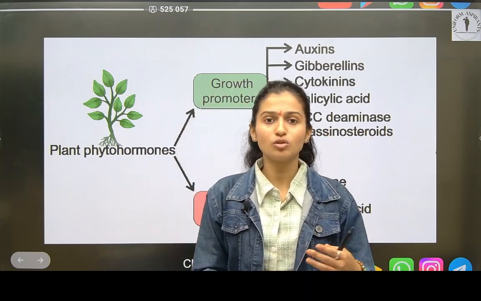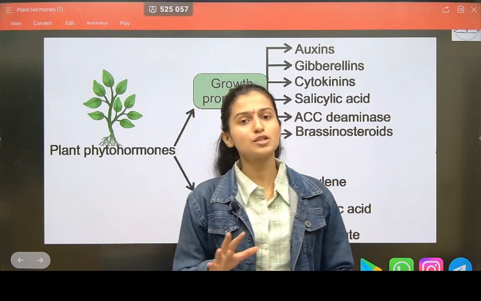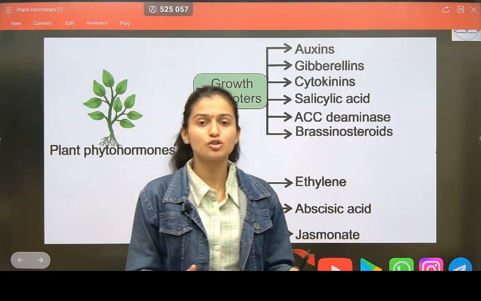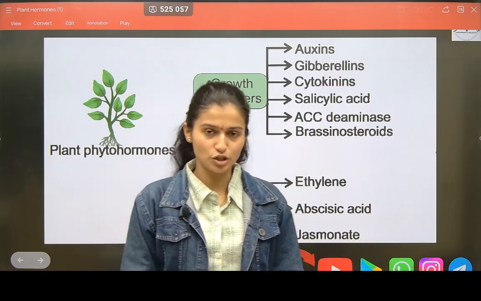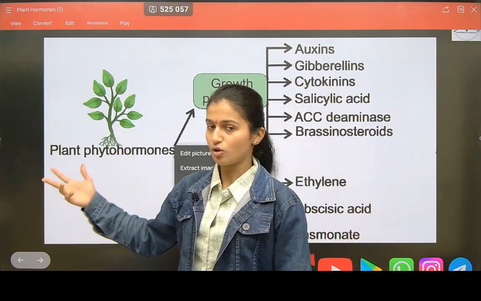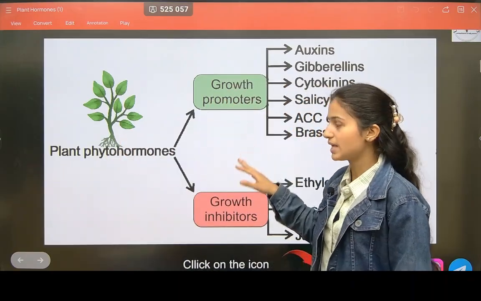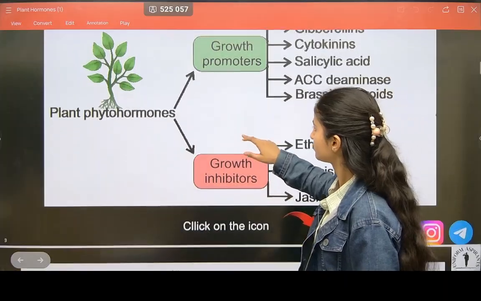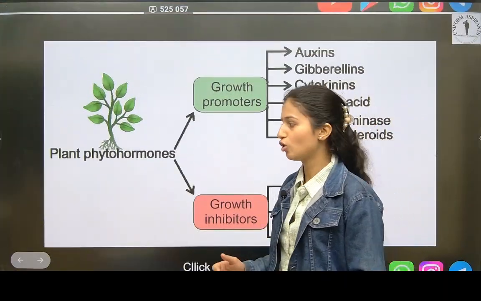But inhibitors stop certain growth, they stop certain cell division. That is called growth inhibitors. So in plants there are two types of hormones, growth promoters and growth inhibitors, and we call them plant phytohormones.